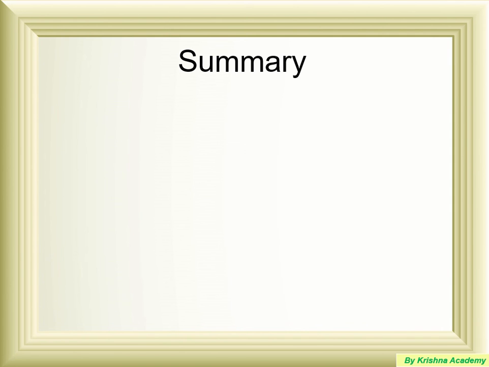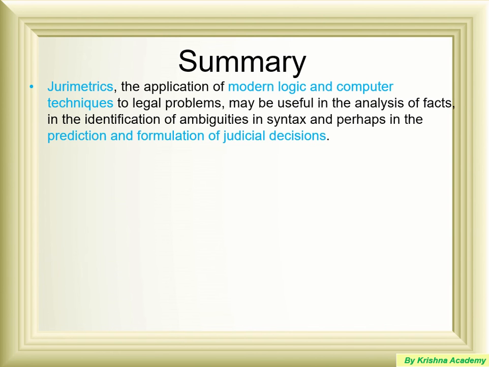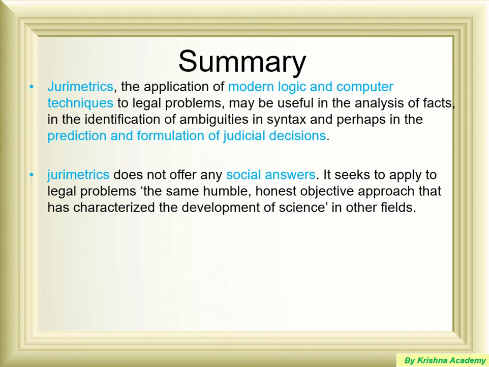Let us quickly summarize whatever we have understood. Jurimetrics is the application of modern logic, scientific, mathematical, and computer techniques or computer software to the legal field. Please note that nowadays very little computer application is there in the judicial system or administration of justice. But jurimetrics is an effort where, if you feed all this information to the system, the system will give accurate predictions of judicial decisions that can be used by judges or the judiciary. However, jurimetrics does not give any social answer.